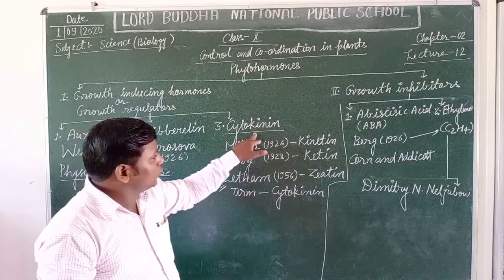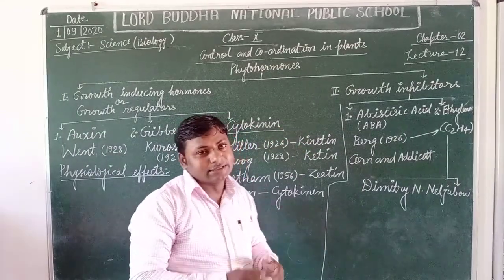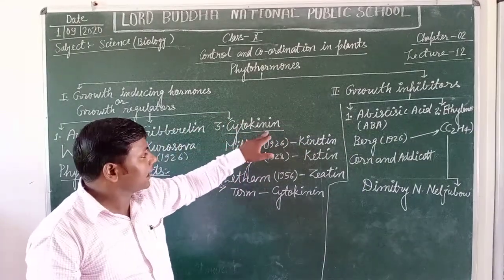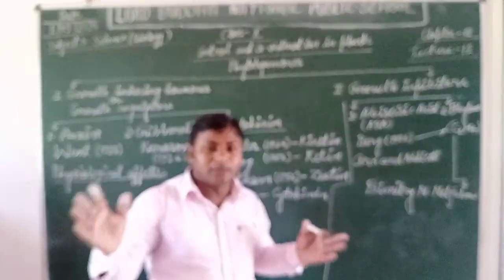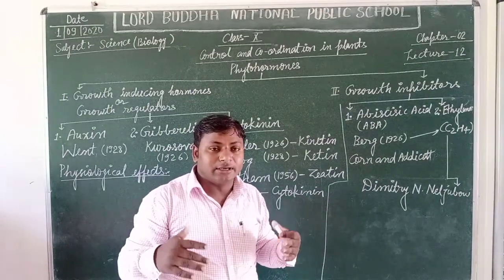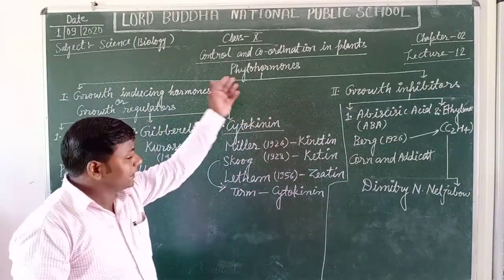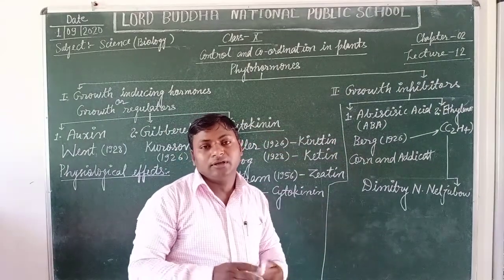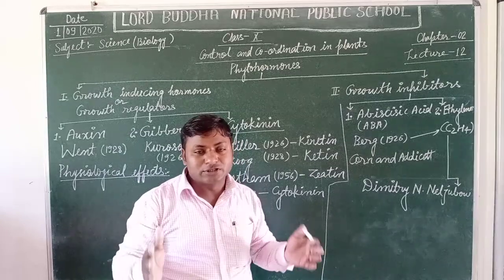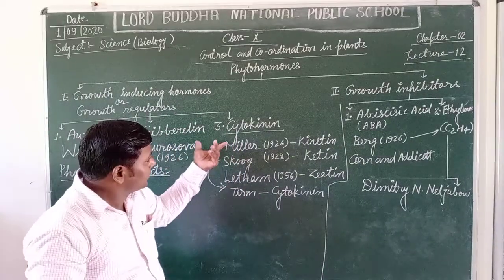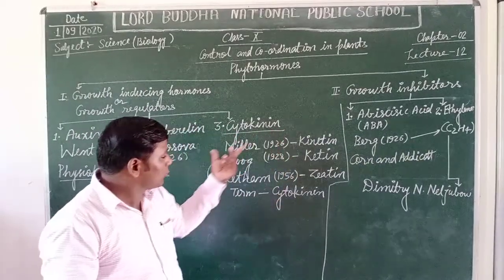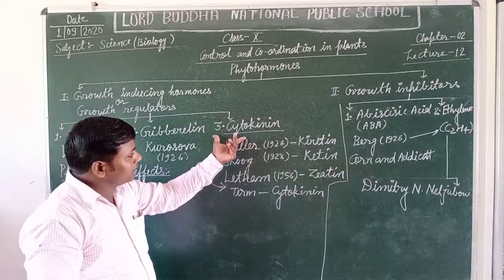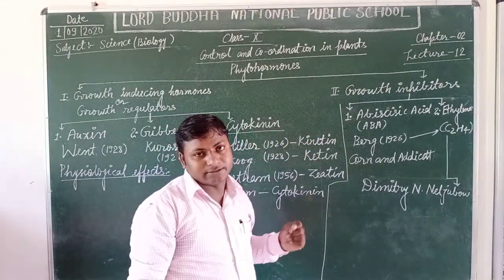Now students, cytokinin. The term cytokinin means cyto means cell, and kinin is the term that means division. That's why the cytokinin hormone is concerned with the cell division process. Yes students, it promotes cell division in plants.